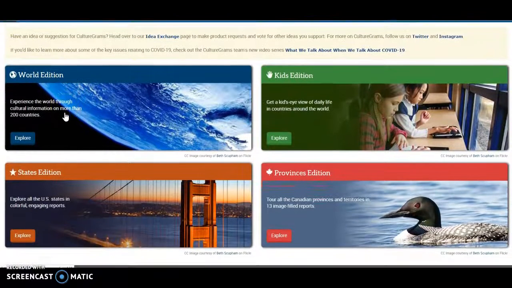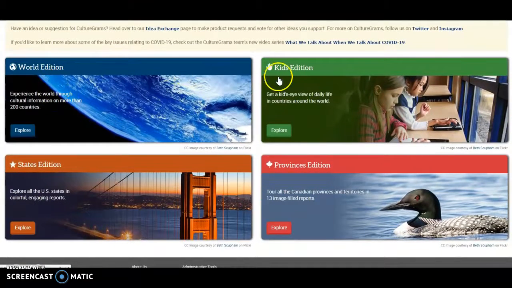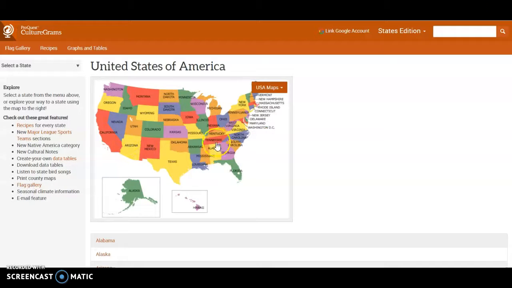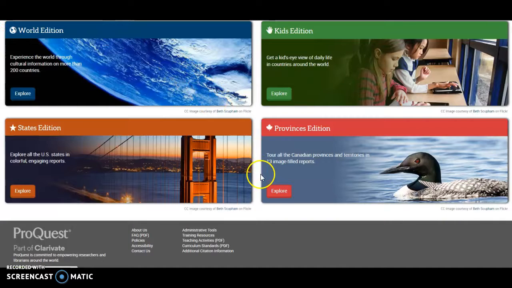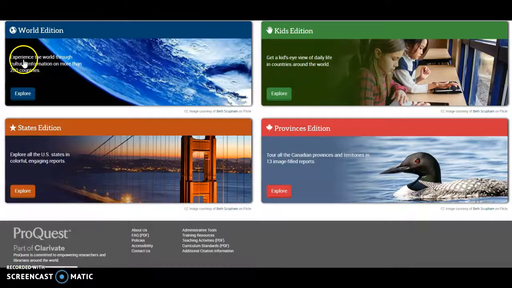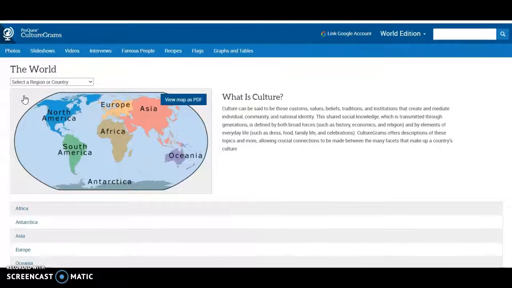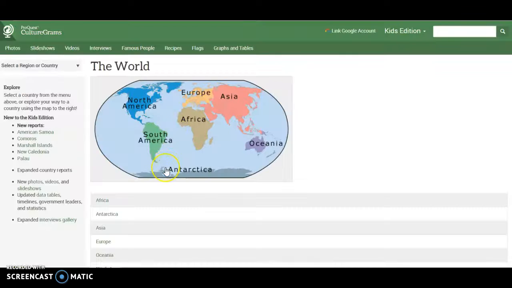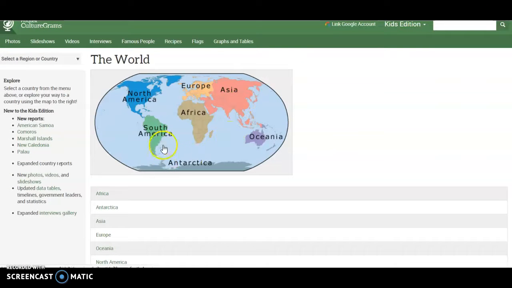There are 4 versions: a World Edition, a Kids Edition, a States Edition, and a Provinces Edition. The States Edition is great for those that want to learn more about the states in the United States of America. The Provinces Edition is great for those that want to learn more about the provinces inside of the country of Canada. The World Edition, as well as the Kids Edition, focus mostly on continents and on countries.